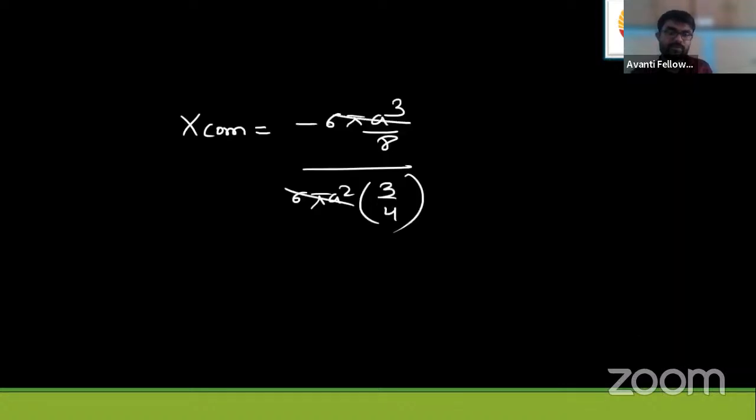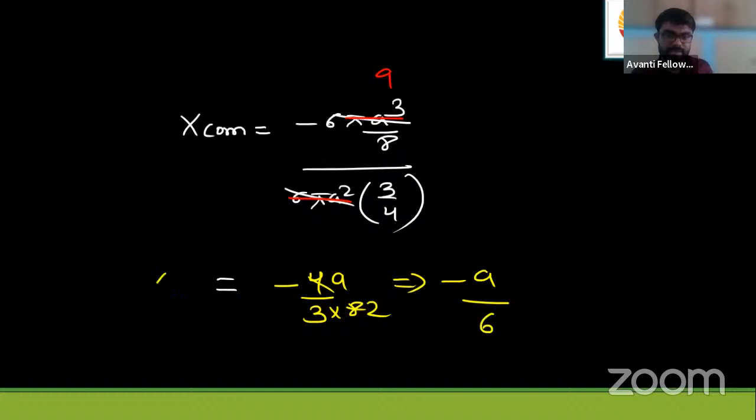The things that get deleted are in front of you. Finally you'll get the answer as minus 4 by 3 times 1 by 8 times a, so x_cm is equal to minus a by 6.